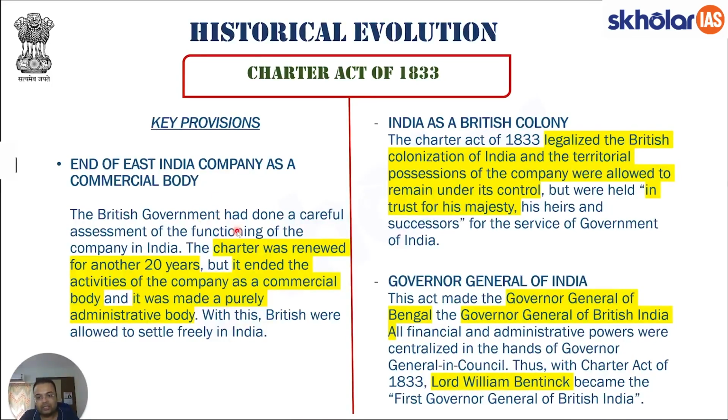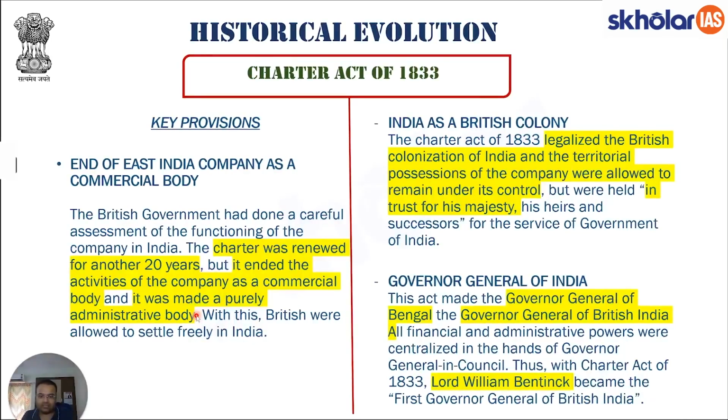The British government had done a careful assessment of the functioning of the company, and the Charter Act was renewed after every 20 years, right? But it ended the activities of the company as a commercial body and it was purely made an administrative body. Now, what exactly is the difference? The difference is very simple: now the company will not be acting as a body which can take decisions on commercial policies. All they can do is to follow the decisions which the Board of Control has taken and implement them. Let me again explain it so that there is absolute clarity.